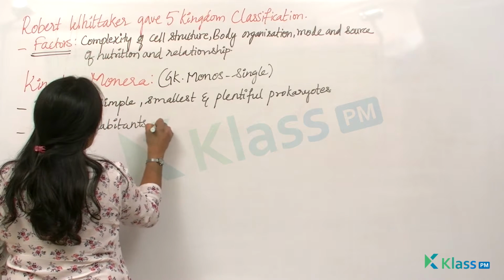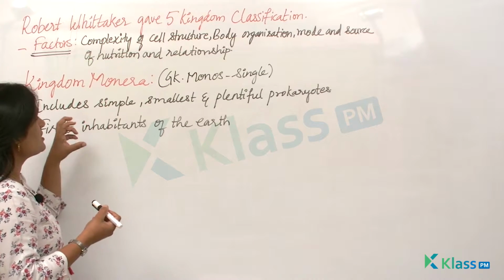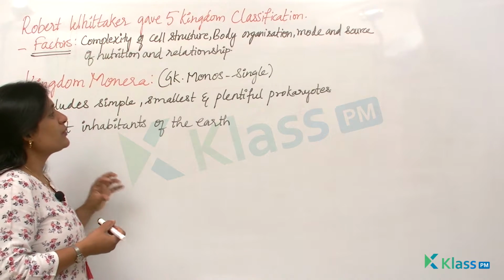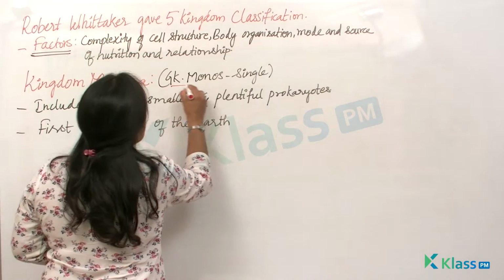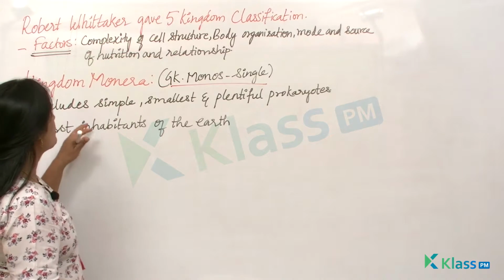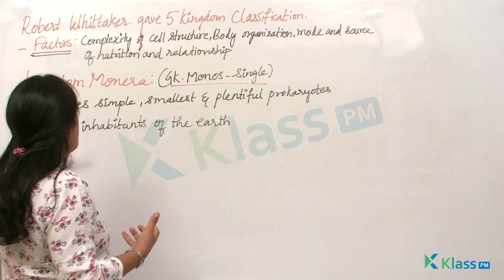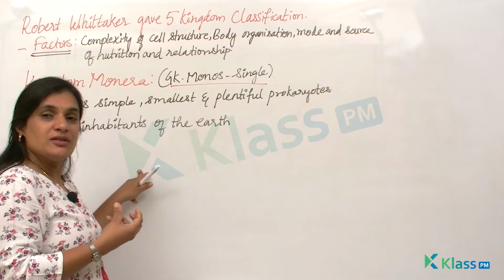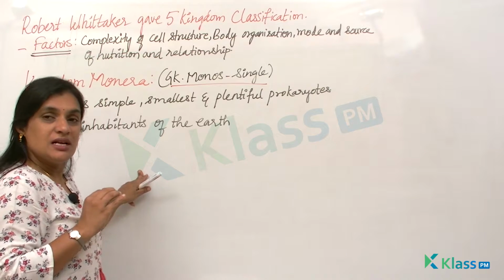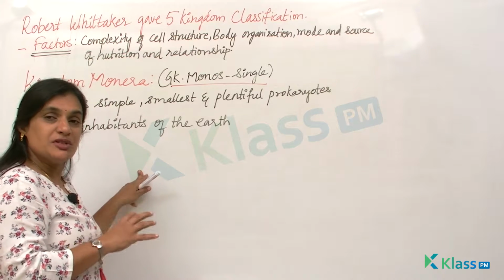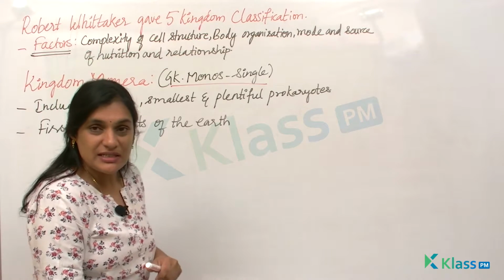Now, as I've told you, the general things about this kingdom Monera: according to the Greek language, monos means single, and this kingdom will include a group of organisms which are simple, smallest and mostly prokaryotes. These were considered to be the first inhabitants of the Earth, and to your surprise, they still flourish. That means they are still there, and we can still observe them under the microscope. So let us see the characteristic features of this kingdom Monera.